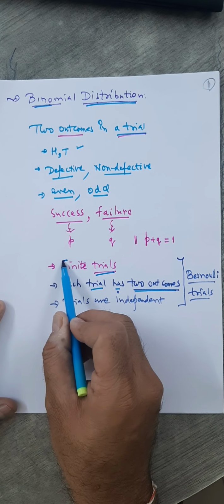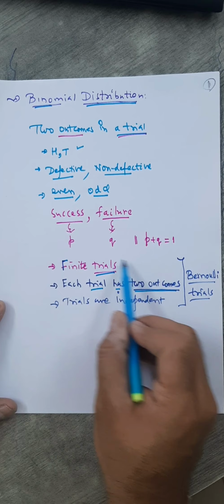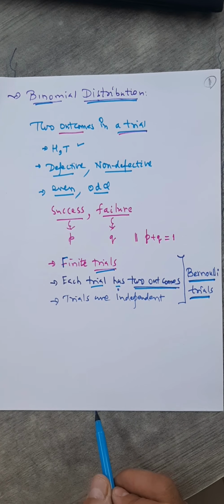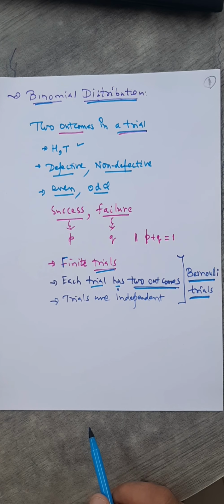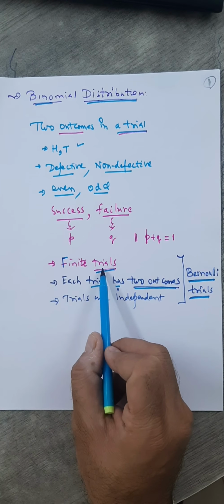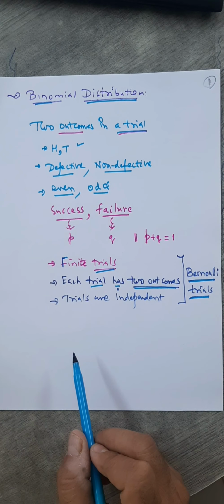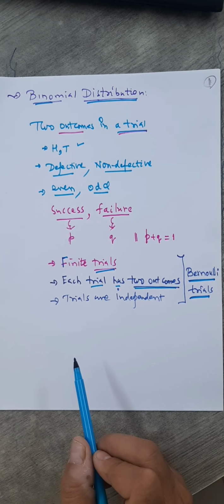If the trials satisfy these conditions, then such trials are called which trials here? Bernoulli trials. So if you toss a coin, for example, 100 times, that is an example of Bernoulli trials. Number of trials finite, each trial has 2 outcomes, and tossing a coin in a single trial is obviously independent of the first trial. Fine. So these are called Bernoulli trials.